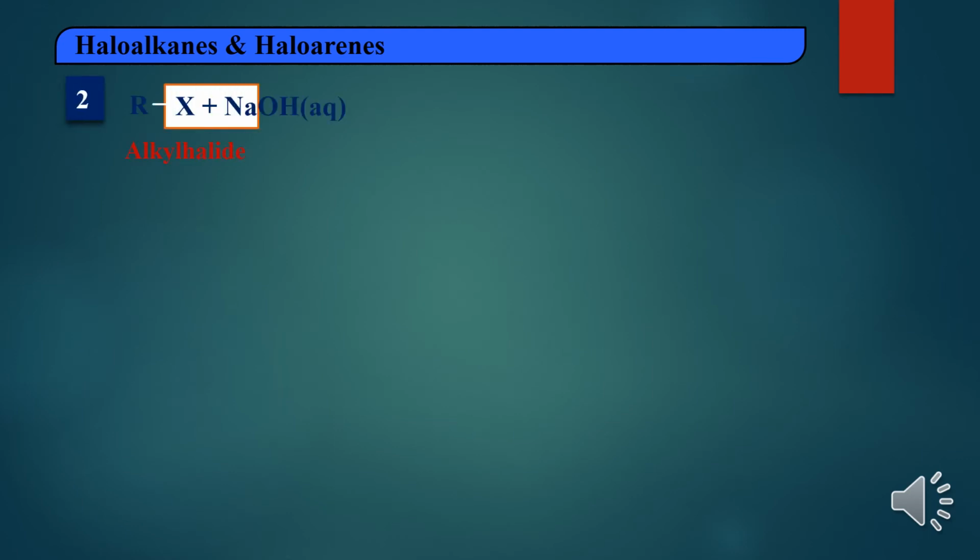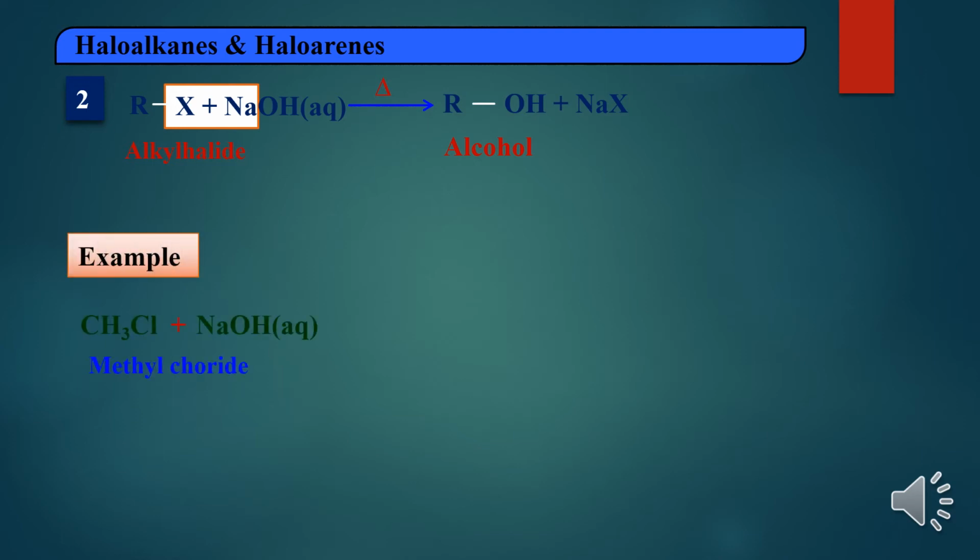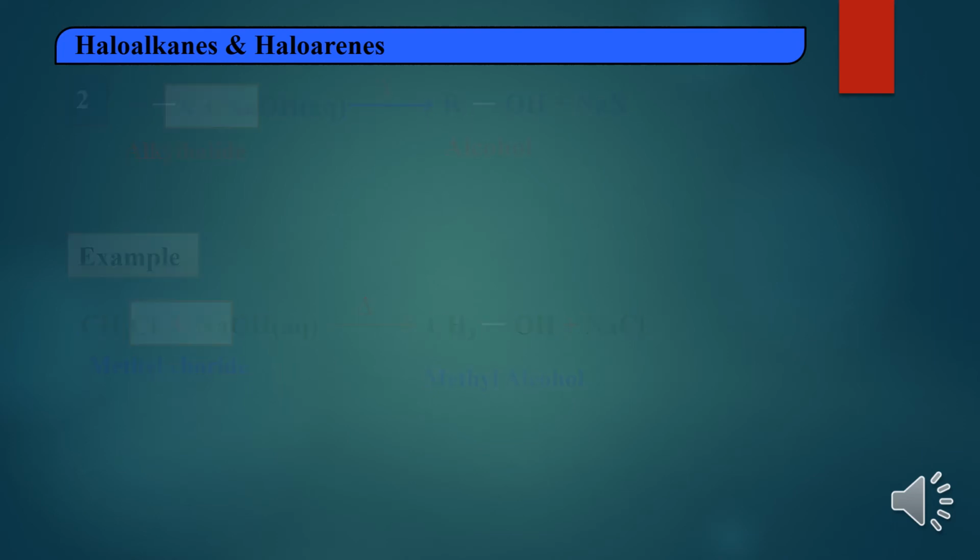Same way we can take NaOH also. Here also OH is a nucleophile. OH will attack the carbon atom and get attached to that carbon atom, and the halogen will come out with the sodium. You can take an example now, chloromethane or methyl chloride. If it reacts with sodium hydroxide, again OH is a nucleophile, it will attack the carbon atom and get attached to it, and the halogen will be removed with the sodium. So here also we get the product methanol and the byproduct is sodium chloride.